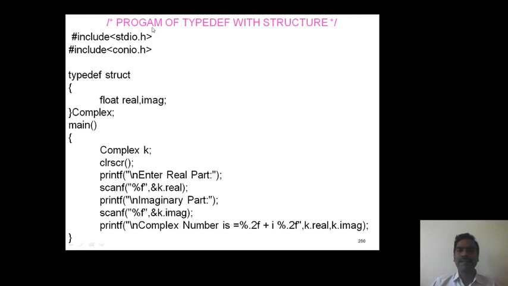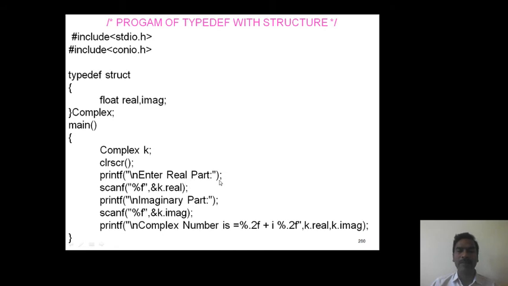Now here is an example program for the typedef keyword with structure. This is the previous format, where we are creating the complex data type. In the main program, complex k. In a complex number, two parts are available, the real part and the imaginary part. First read those two input values.